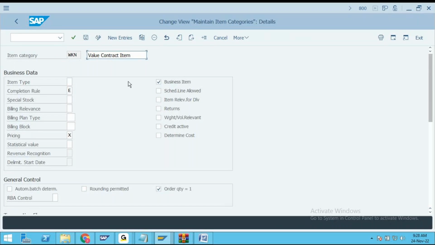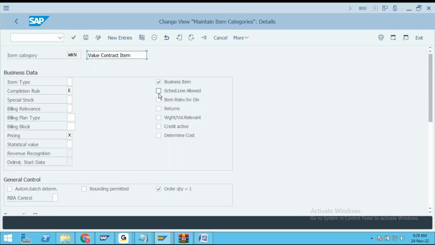Now see, here also, the first thing is you should not have schedule line data. Friends, you should not have schedule line data for contracts. That is the first fundamental thing. In fact, that is the biggest difference between agreements and contracts, my friends.